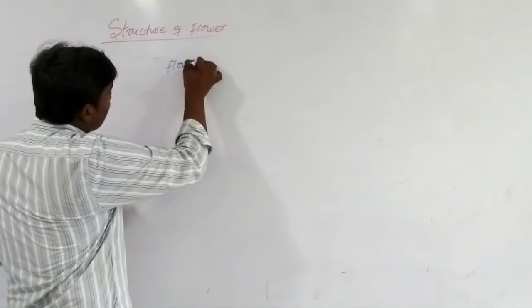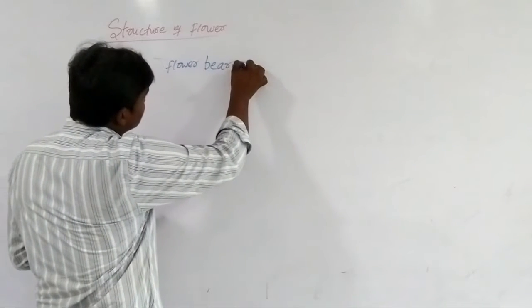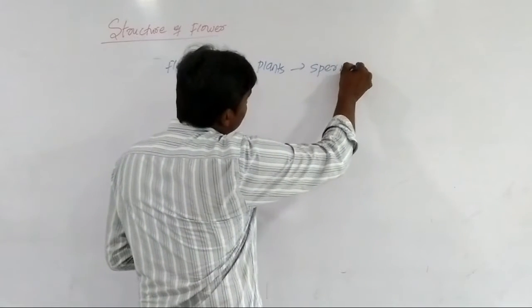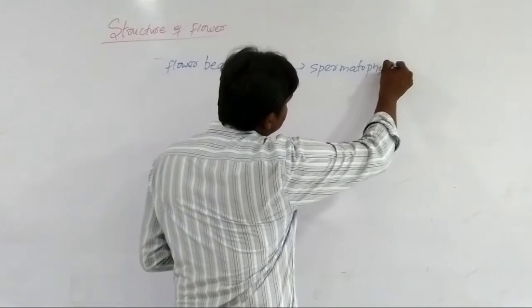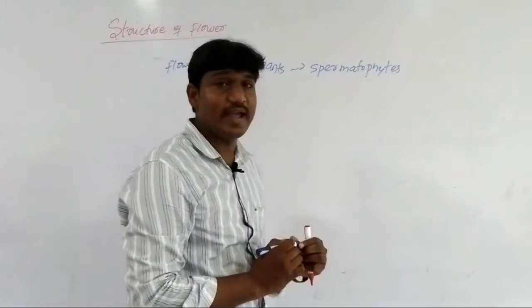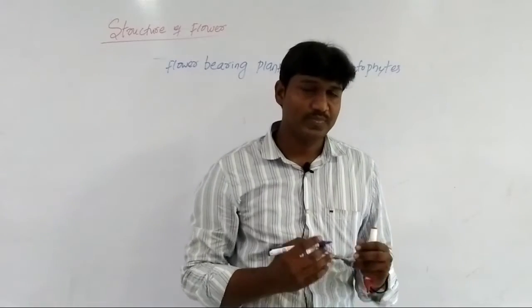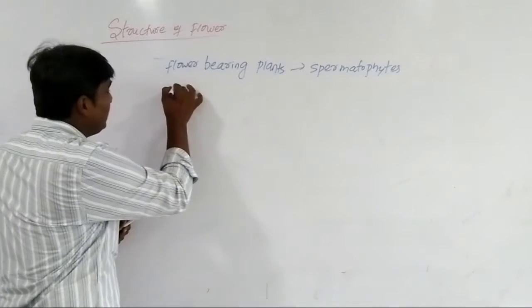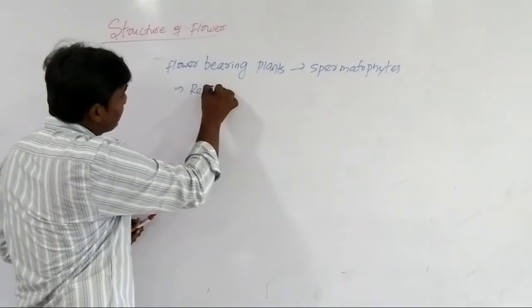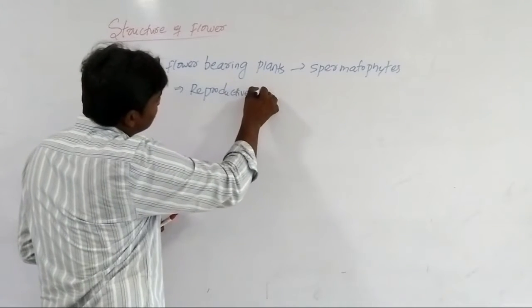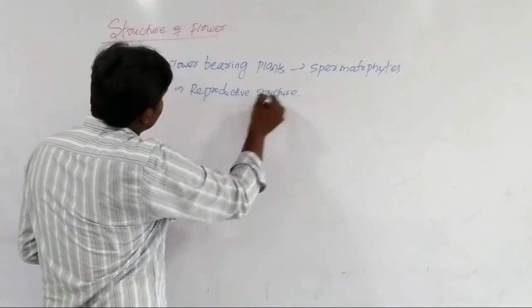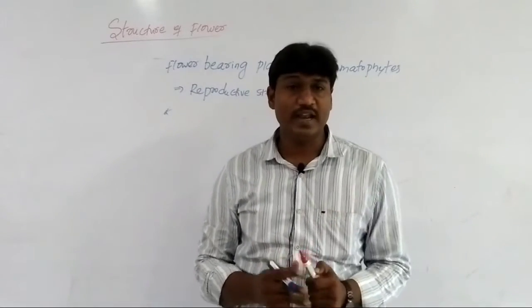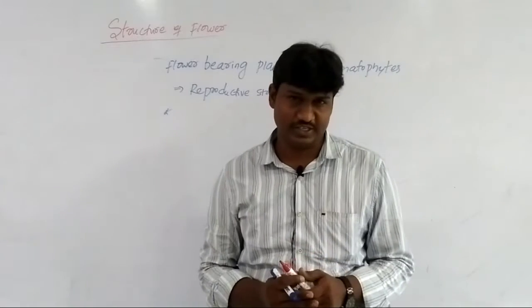Flower bearing plants are called spermatophytes, whereas the flower is the reproductive structure of the plant.